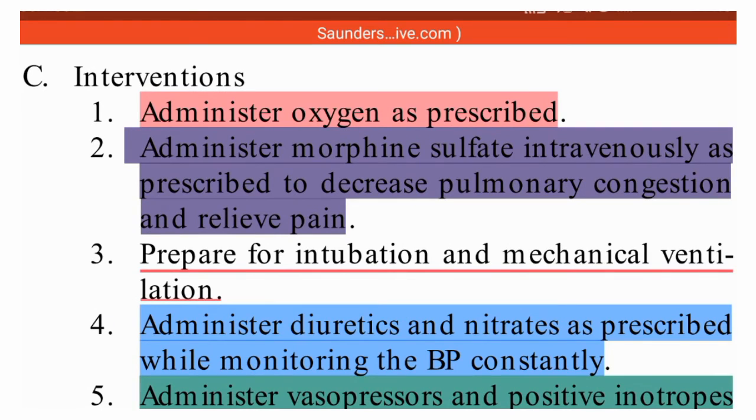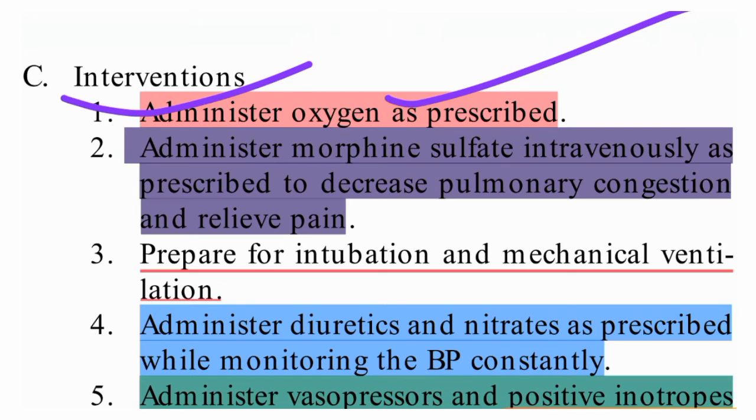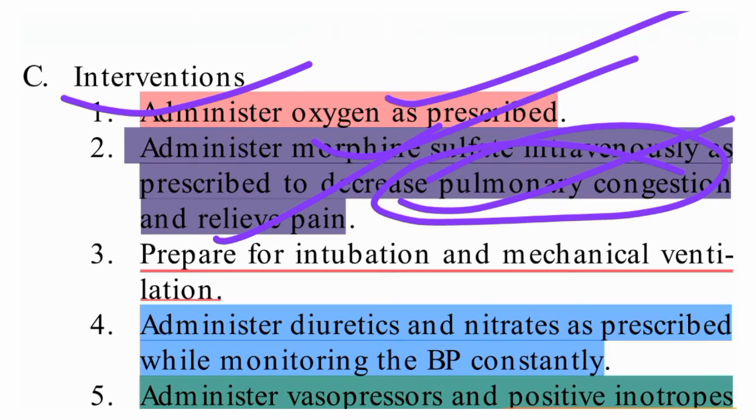Now interventions. So what are the interventions we will do? We will administer oxygen as prescribed. Administer morphine sulfate intravenously as prescribed, to decrease the pulmonary congestion and relieve pain. So for relieving the pulmonary congestion and pain, we need to provide the morphine sulfate.